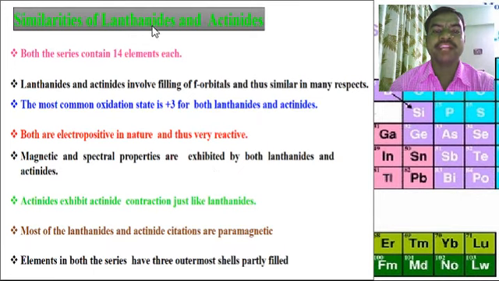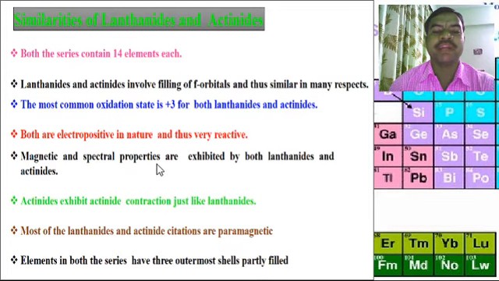The similarities of the lanthanides and actinides. Here both the series contain 14 elements each. Lanthanides and actinides involve filling of f orbitals and are thus similar in many respects. The most common oxidation state is +3 for both lanthanides and actinides. Both are electropositive in nature and very reactive.